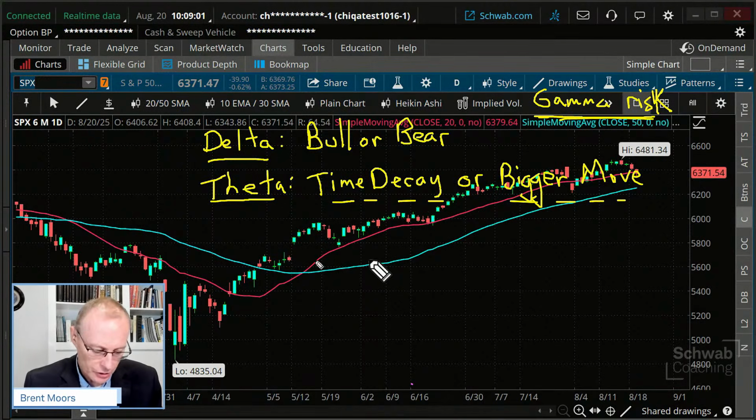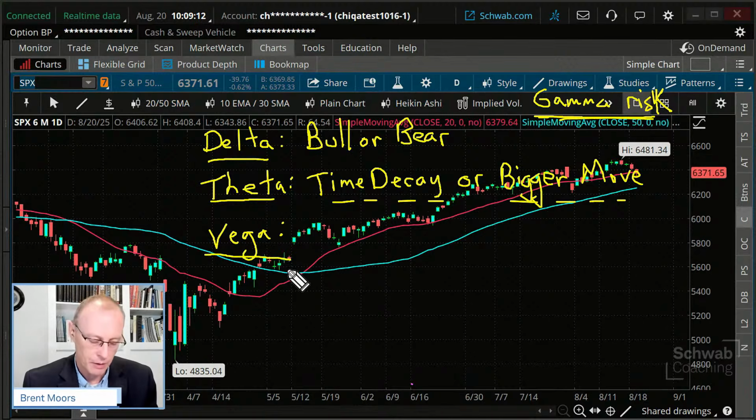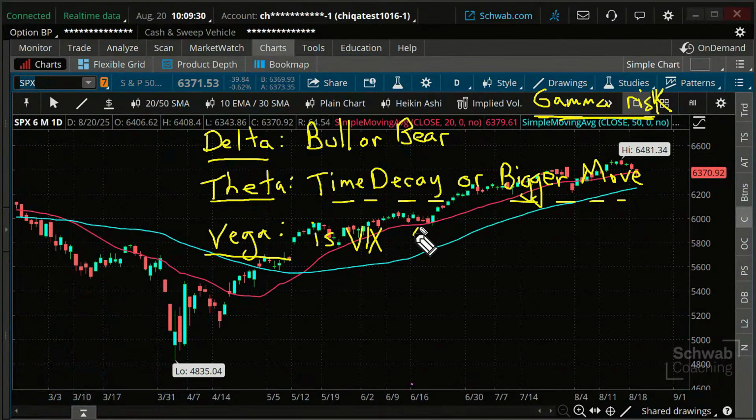Let's do one more. The other one is Vega. So what's Vega? Vega is how much the position is going to move in response to changes in implied volatility. For this, we could look at the VIX and ask, is the VIX going up or is it going to head down? Not so much where it is right now, but is it going to continue to go up after we enter the trade, or continue to go down?